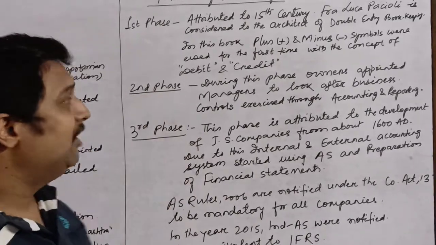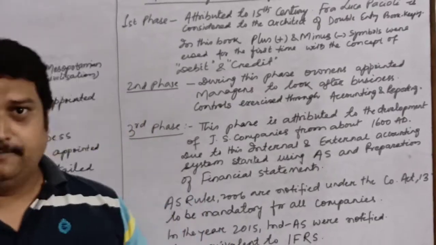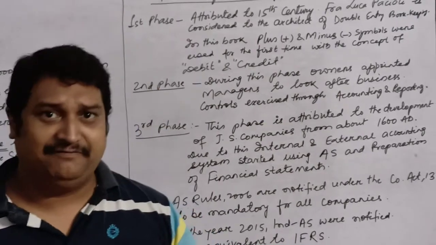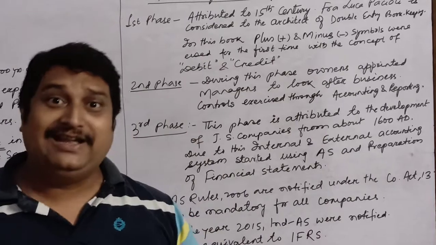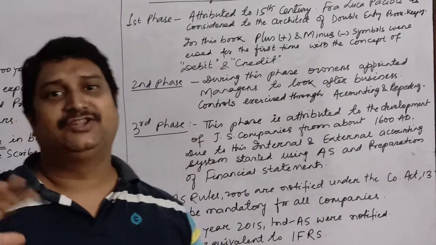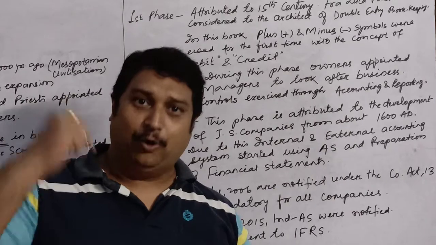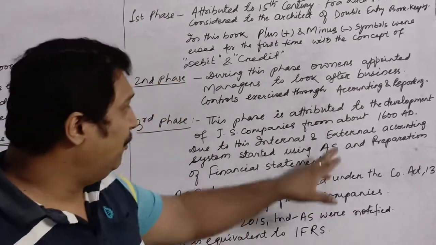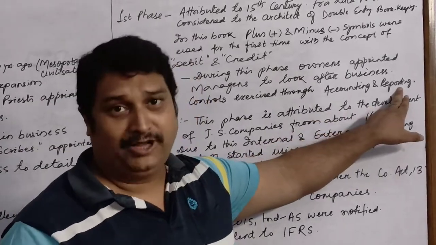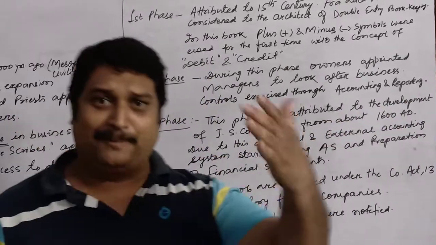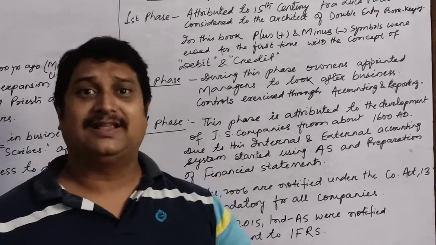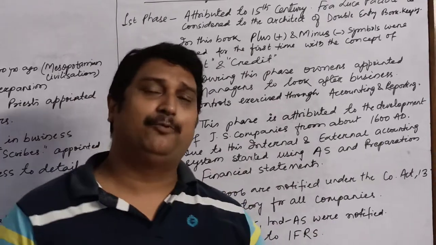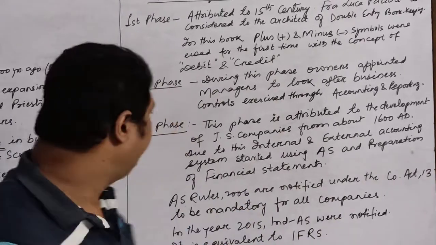The second phase was the period when trade grew and the owner himself was unable to handle everything. So he appointed managers to look after his business. The owner used to exercise control over these managers with the help of accounting and reporting. The manager used to prepare the accounts, maintain the records, and on the basis of the accounting records, prepare reports, and those reports were submitted to the owners.